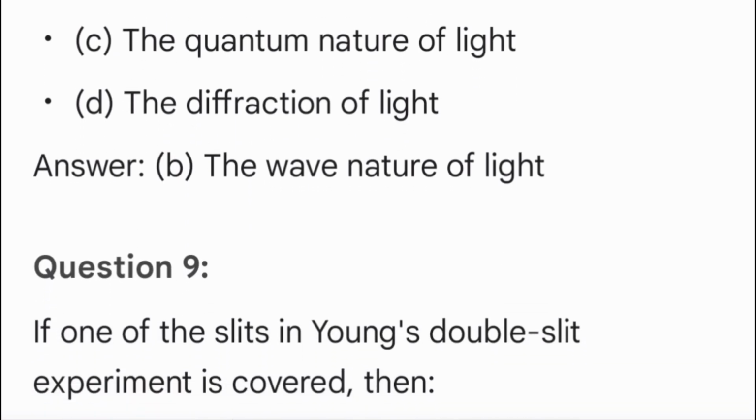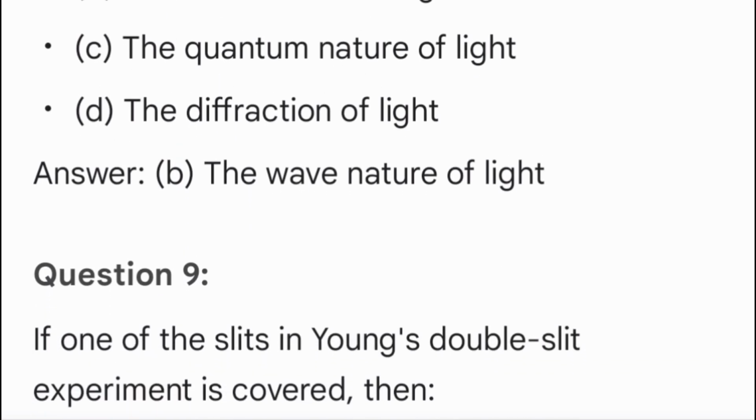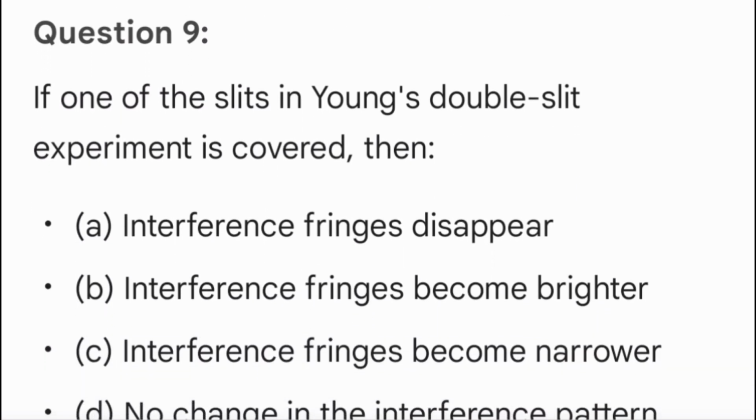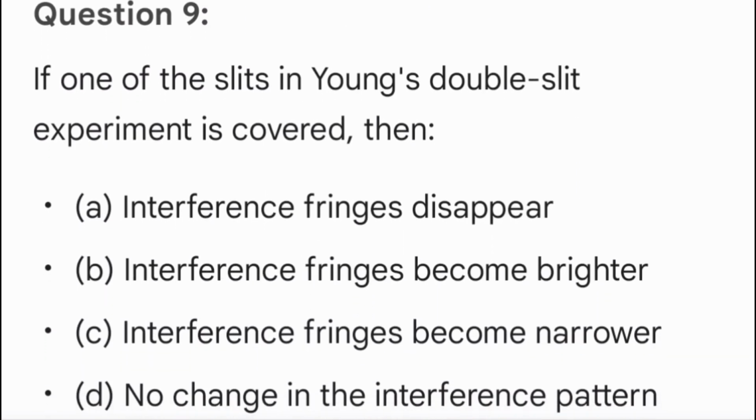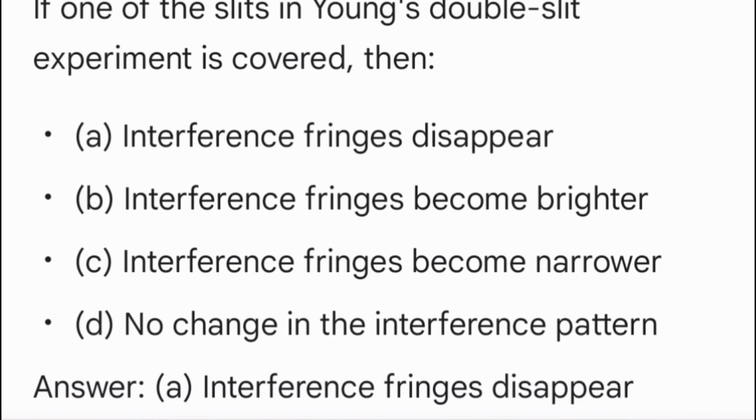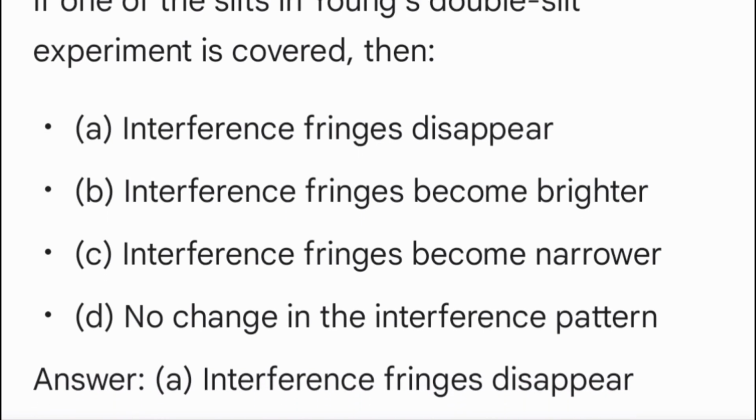Question 9. If one of the slits in Young's double-slit experiment is covered, then A. Interference fringes disappear. B. Interference fringes become brighter. C. Interference fringes become narrower. D. No change in the interference pattern. Answer A. Interference fringes disappear.